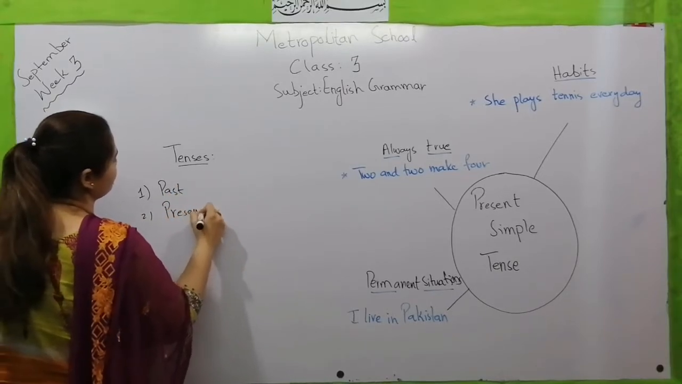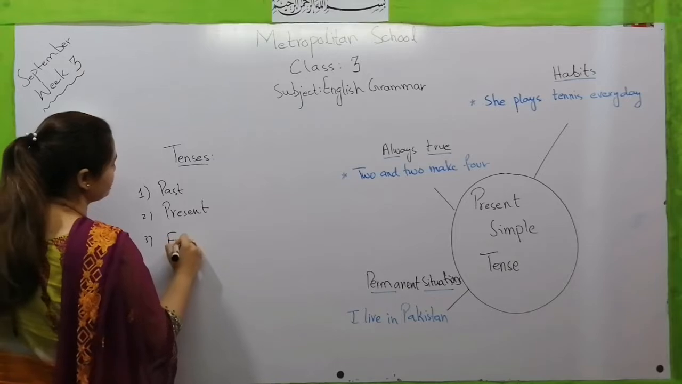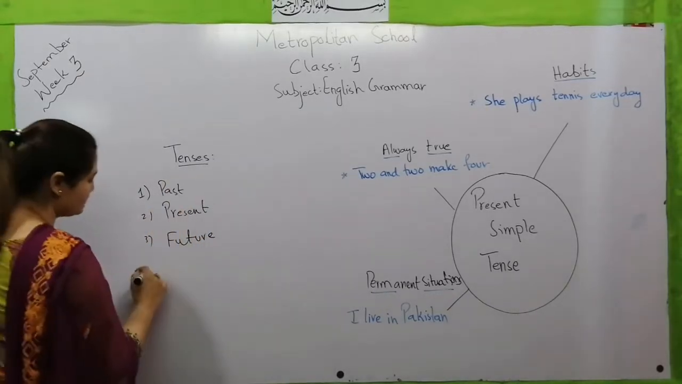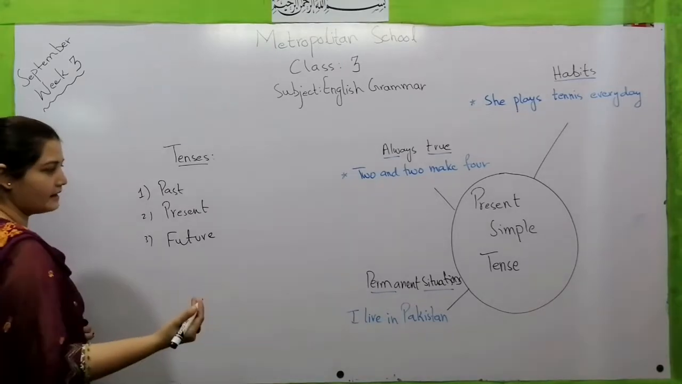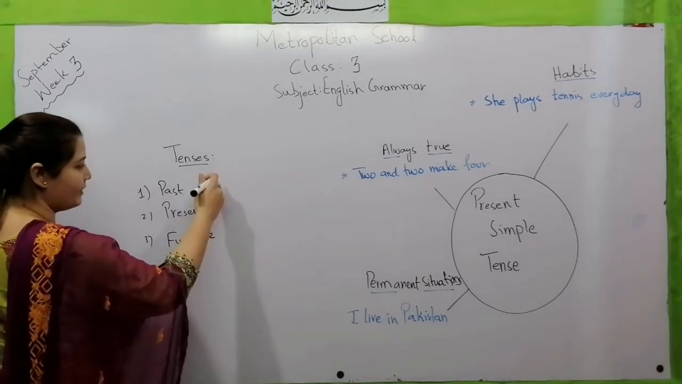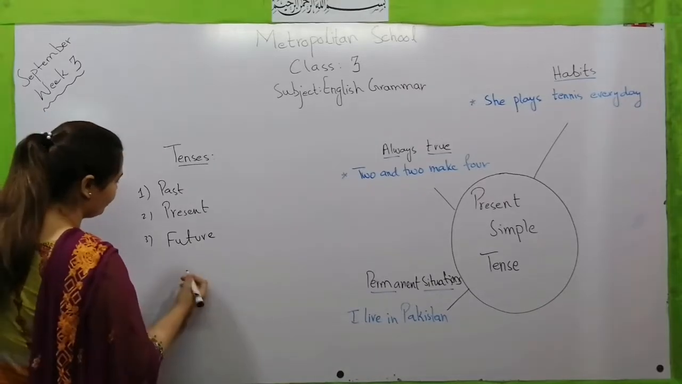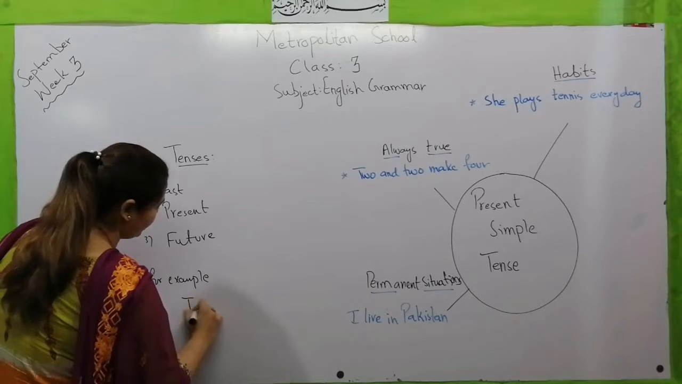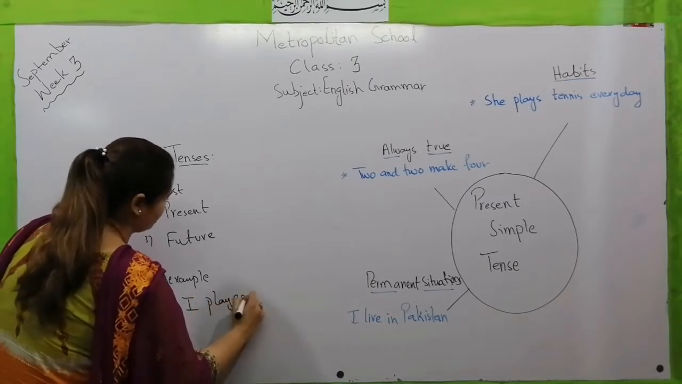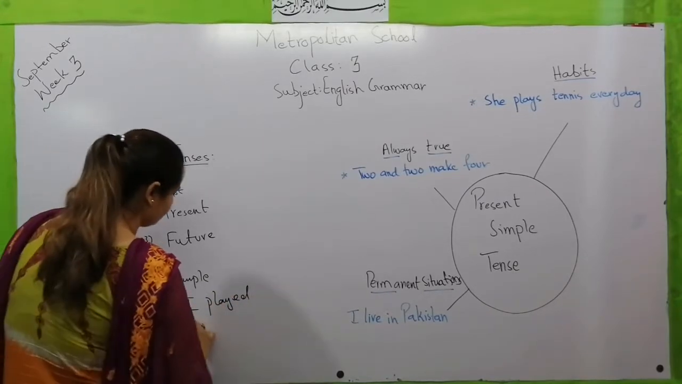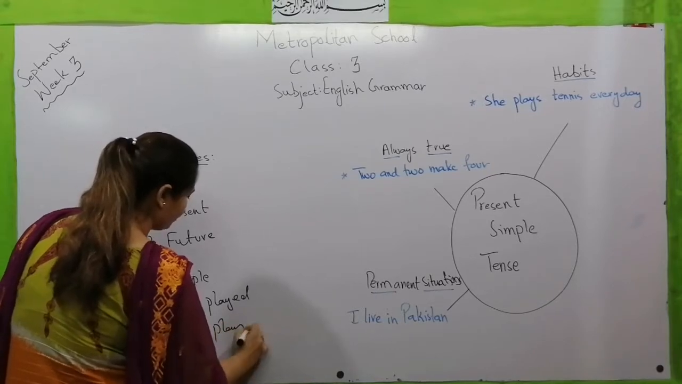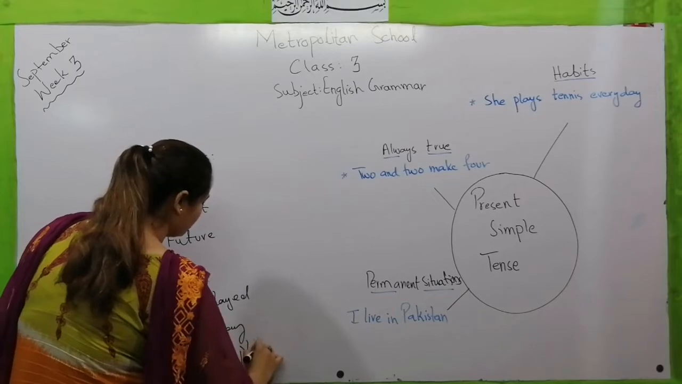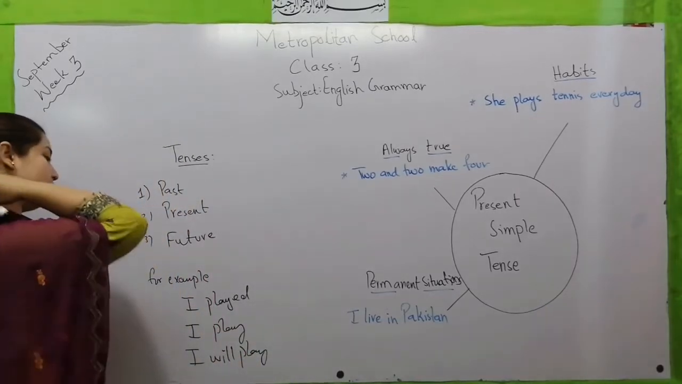present, and the last one is future. Let me give you examples of these three basic tenses: past, present, and future. For example, I played, past tense; I play, present tense; I will play, future simple tense.